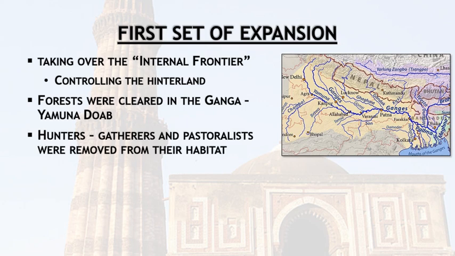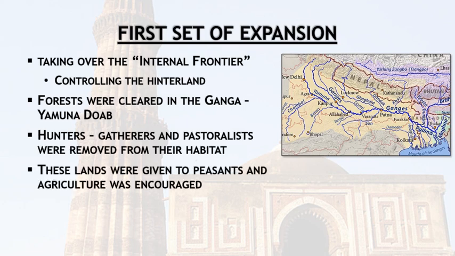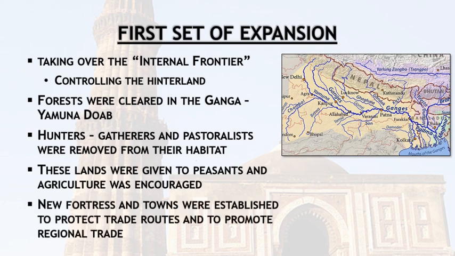Next, hunters and gatherers were removed from that area, and that area was given to the peasants for agriculture. Now, new fortresses and towns were established to protect trade routes and to promote regional trade. That's how their sultanate could develop.